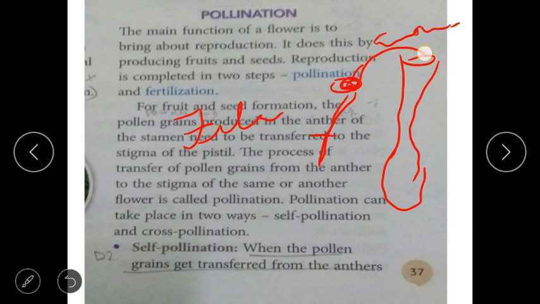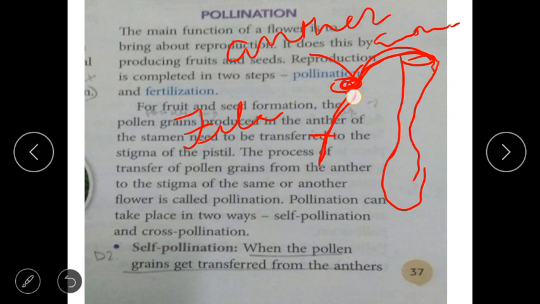It goes from, this is anther, this is anther, I told you, this is anther. From the anther to the stigma, that is in the middle of the flower, it goes in that. So it transfers to the stigma of the same or another flower.